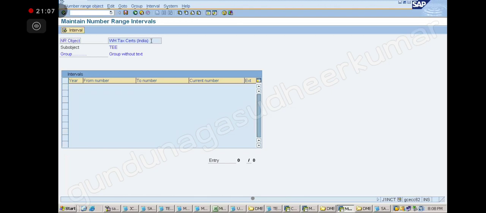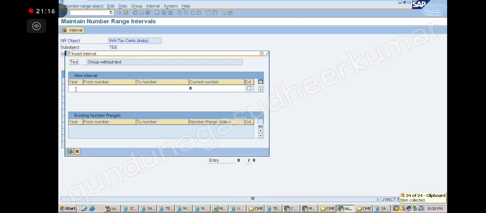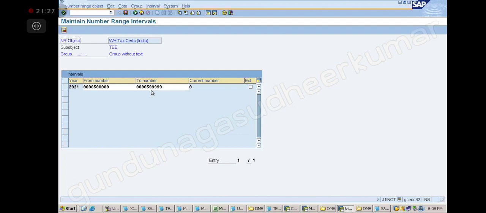Now you see withholding tax certificate number. So previously we got the challan number, right? Yes, sir. So now here insert interval. Here I am giving directly, for 2020-21. The number, what did we say? 5 lakh, right? Yes, sir. Let us give like 5 lakh to 59.